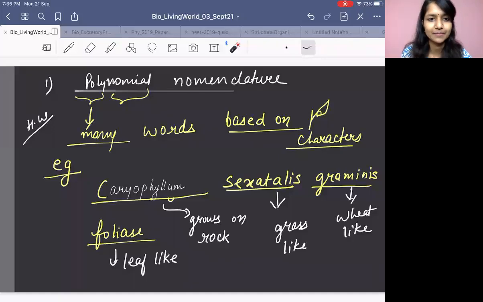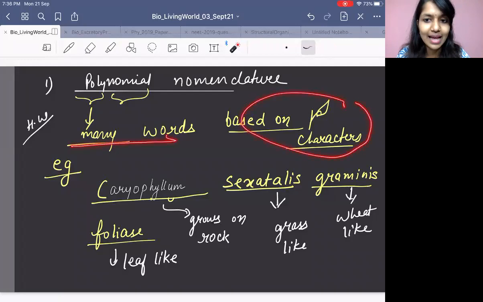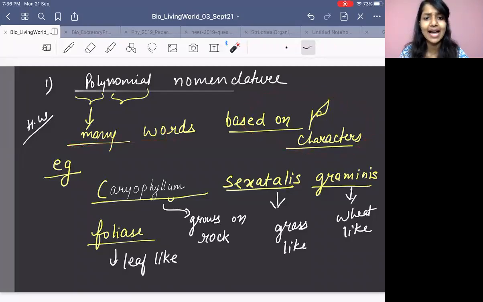How everything got started. Here what they did was, they saw the characters, where they live, how they look, everything they looked at, and they gave so many words for it. Based on the character of the plant, they used so many words to name a species.